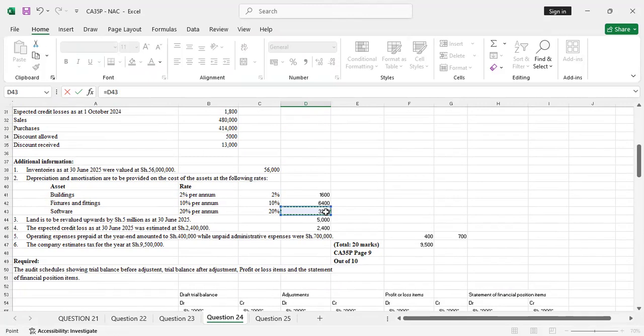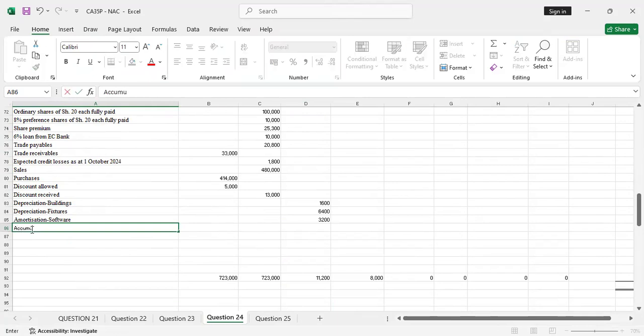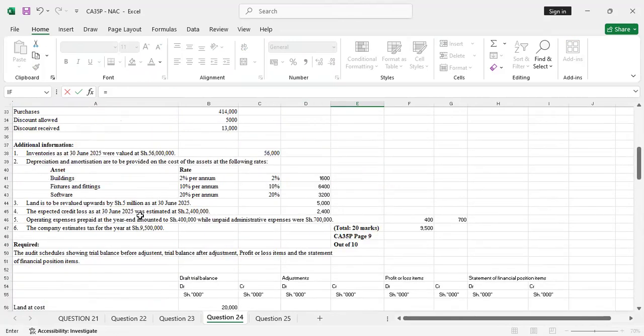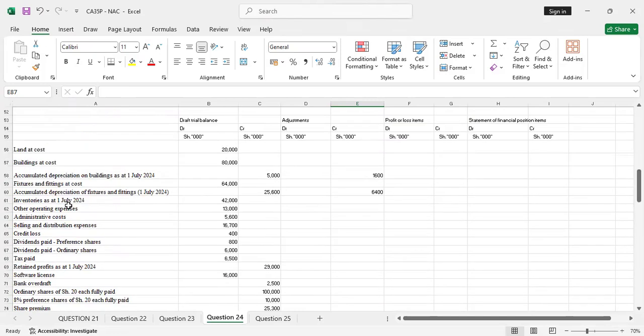Is it? Yeah, that 32. Then you'll credit the accumulated amortization account, for software. You credit that account here with the same amount for amortization, which is 3,200. And you observe if they're balancing. We are done with that.